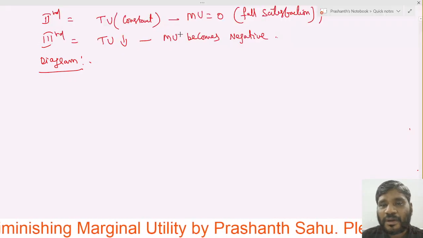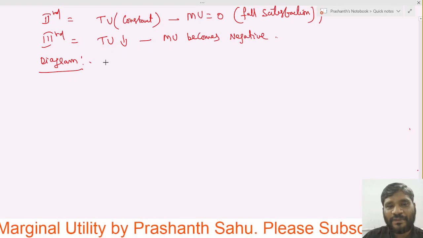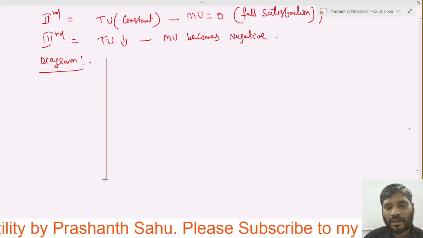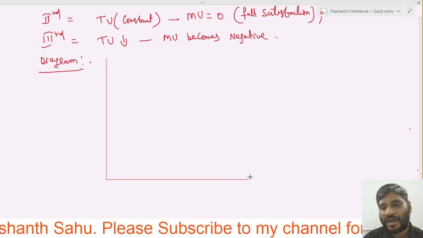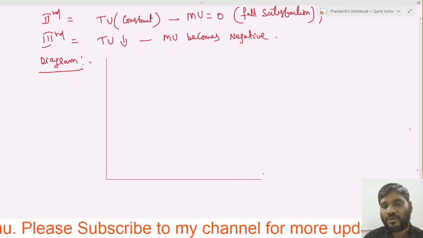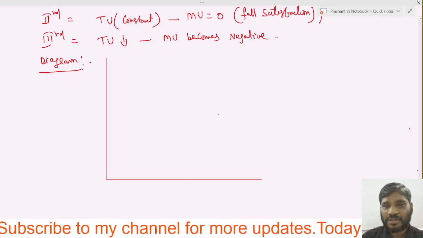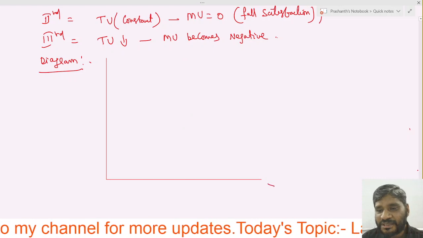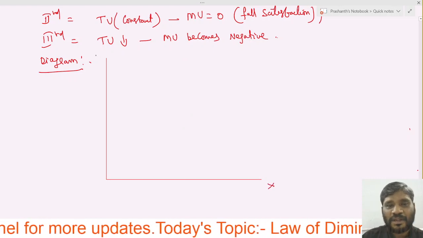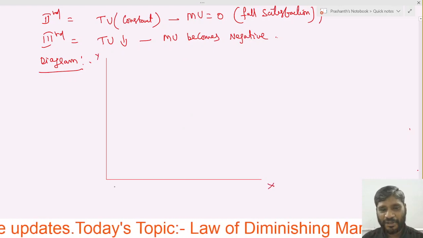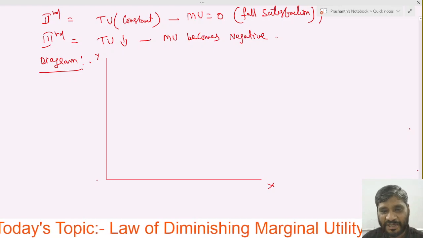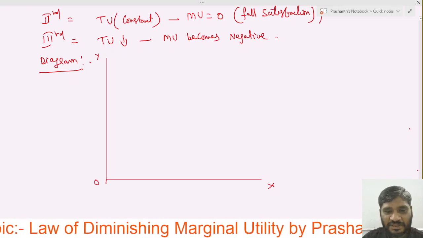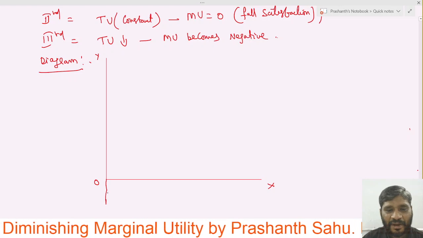So this is the x-axis, this is the y-axis. Already you have studied this in your 10th class. This is 0, and we will take it somewhat little bit down.